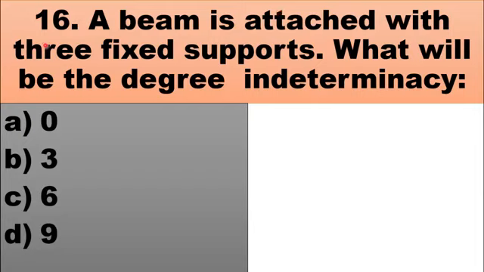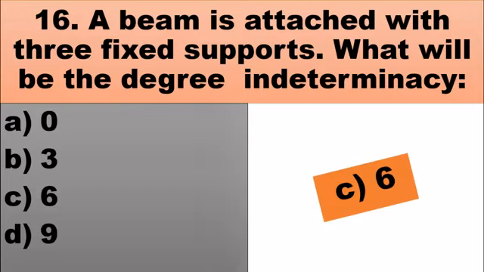Here it is given that 3 fixed supports are provided. So 3 reactions for each support will give a total of 9 reactions. And the available equilibrium equations are 3. So the degree of indeterminacy is 9 minus 3, which will be equal to 6. So the right choice for this question is C, 6.